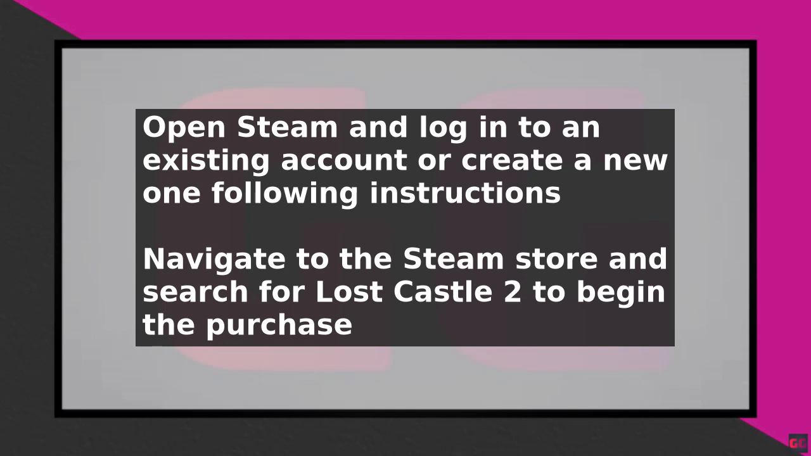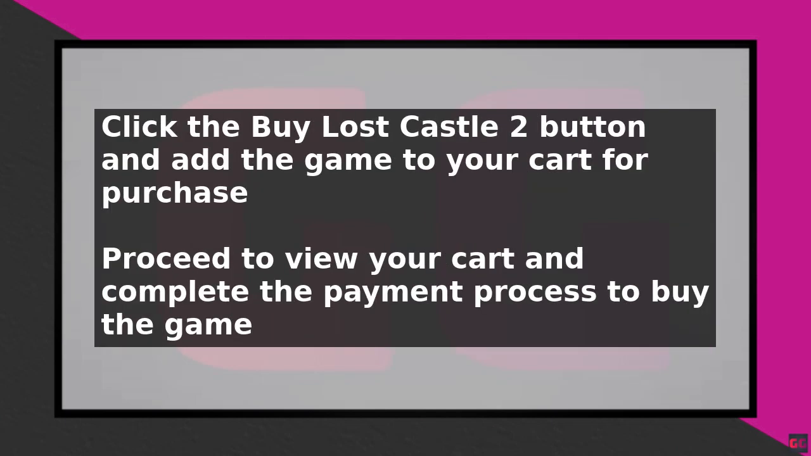With Steam installed, open the app and either log in to an existing account or create a new one by following the on-screen instructions. Once you're logged in, navigate to the Steam store by clicking on the Store tab. Then use the search box to find Lost Castle 2. Click on the game. Scroll down to the Buy Lost Castle 2 button, and then click Add to Cart.